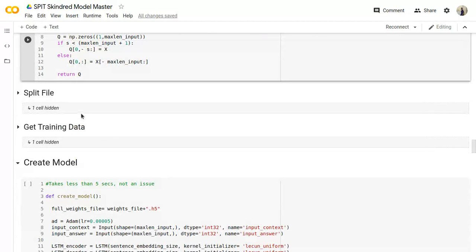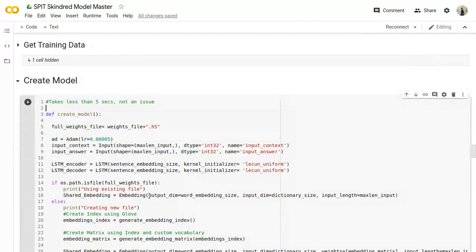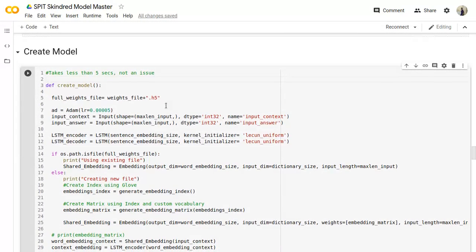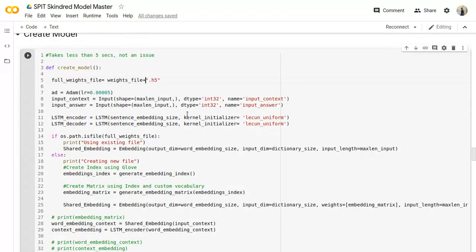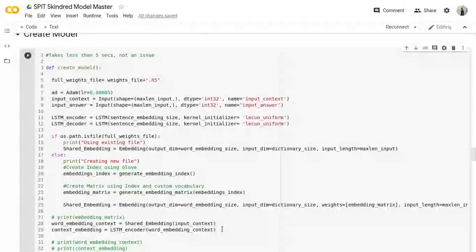Then there are functions to tokenize the data, split the file, and the training file where pre-processing happens to create the model initially. This is the create model part. I'll just show you how it actually looks. This is a visualization of the actual model layers. I'm having the input layer, context layer. I'm embedding it, LSTM encoder decoder, and finally dense functions.